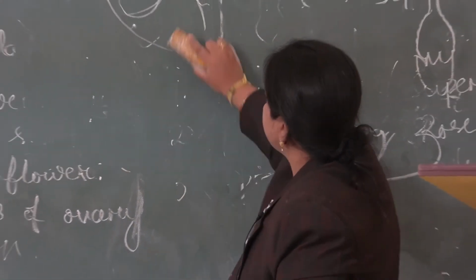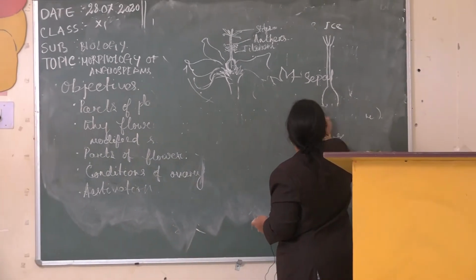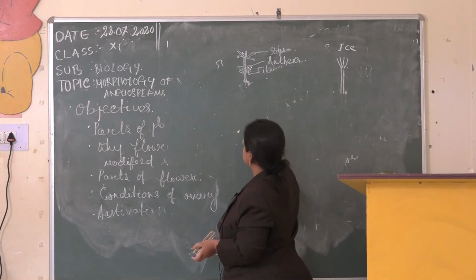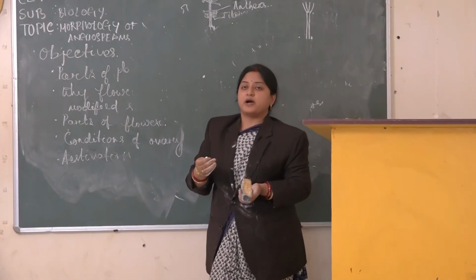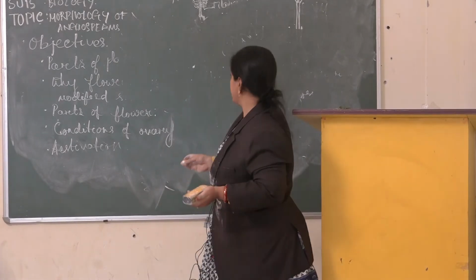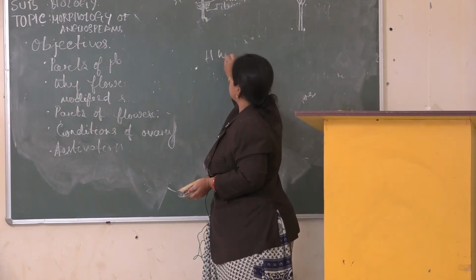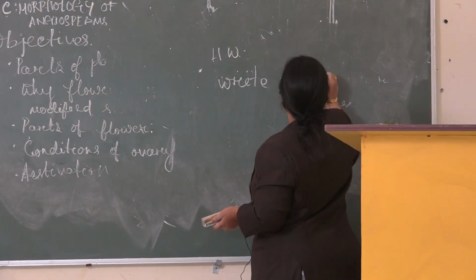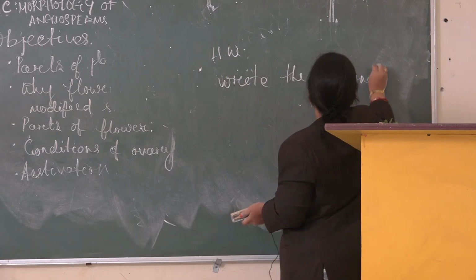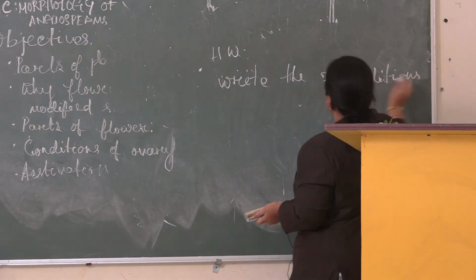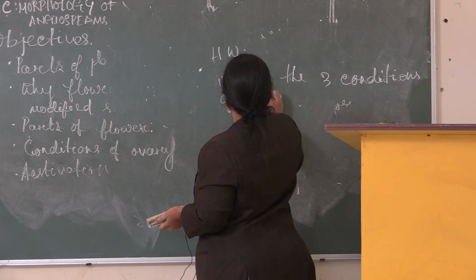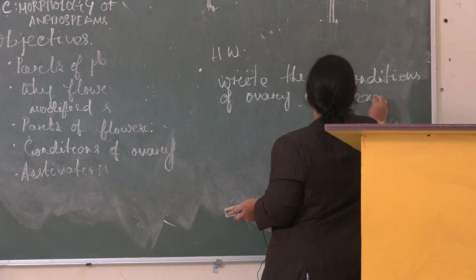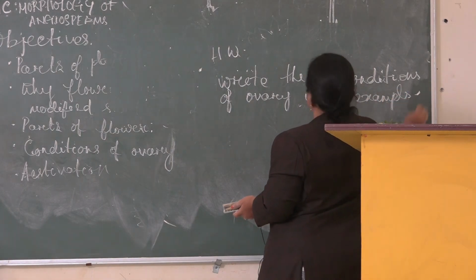With this I am finishing summing up my topic today, and in the next class we will study about the parts of the calyx. And the homework for today is to write the 3 conditions of ovary with examples. Thank you.